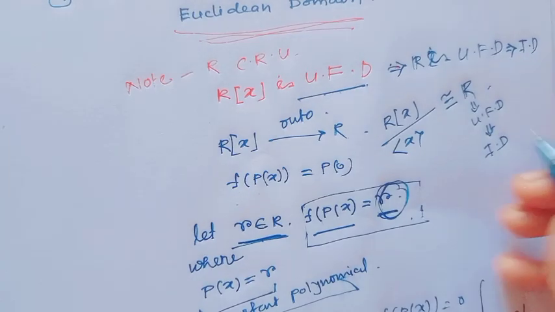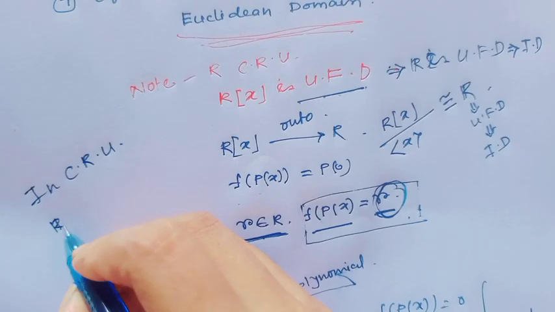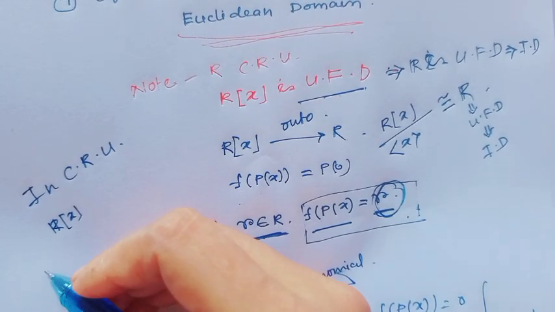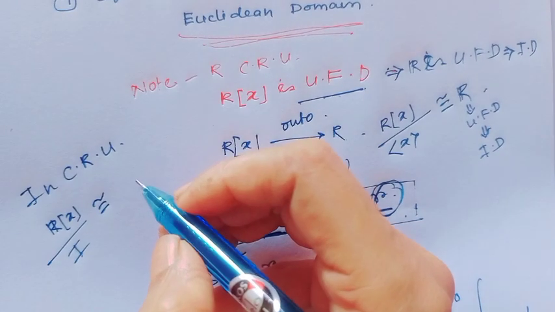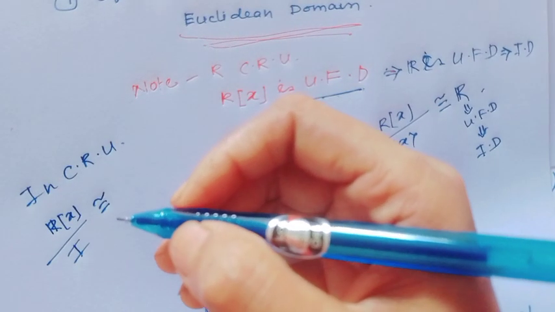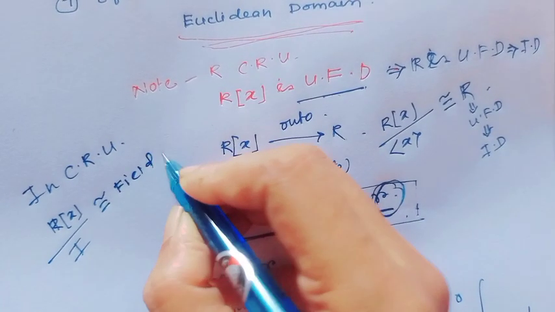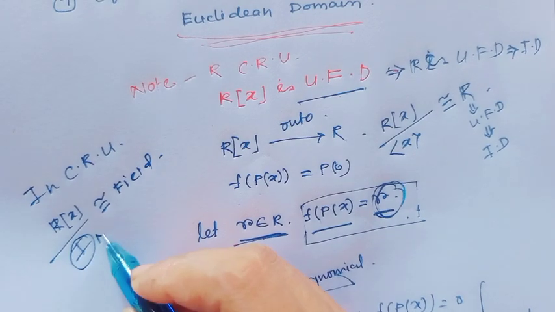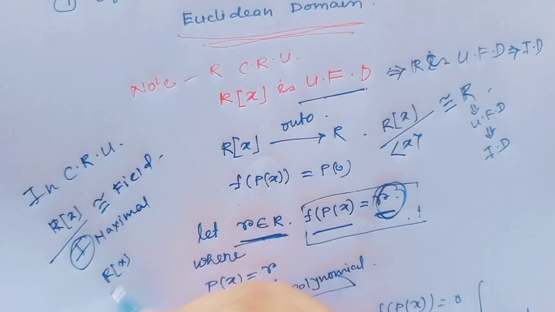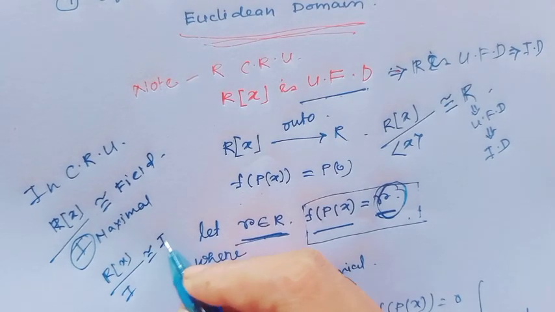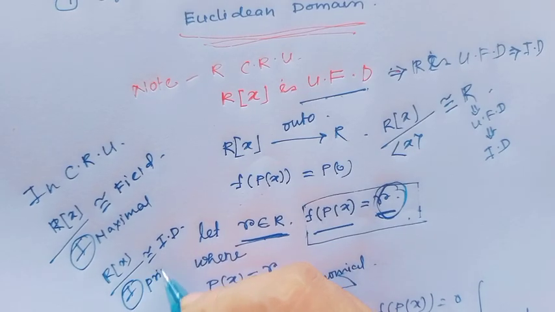And we all know in a commutative ring with unity, if R[x] modulo I is isomorphic to a field, then I is maximal, and if R[x] modulo I is an integral domain, then obviously I is a prime ideal.